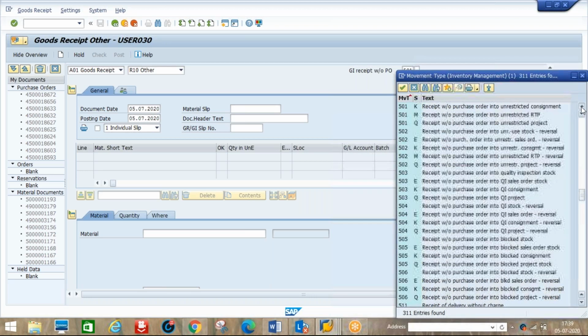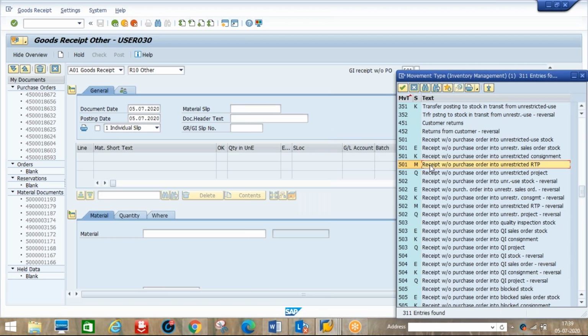501M means receipt without purchase order into unrestricted RTP. Whenever we are receiving material without PO, this is what we should select. Then 502M is the reversal, that's it. So goods received without purchase order into unrestricted RTP reversal.